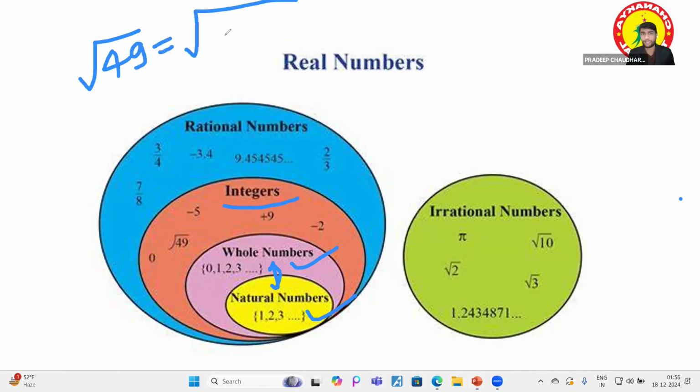No, it is not, because you can write it down as 7 multiplied by 7, and if you remove one 7 over there, you will find 7 as your answer. Fine. So that's why it is an integer. It is a natural number, basically.